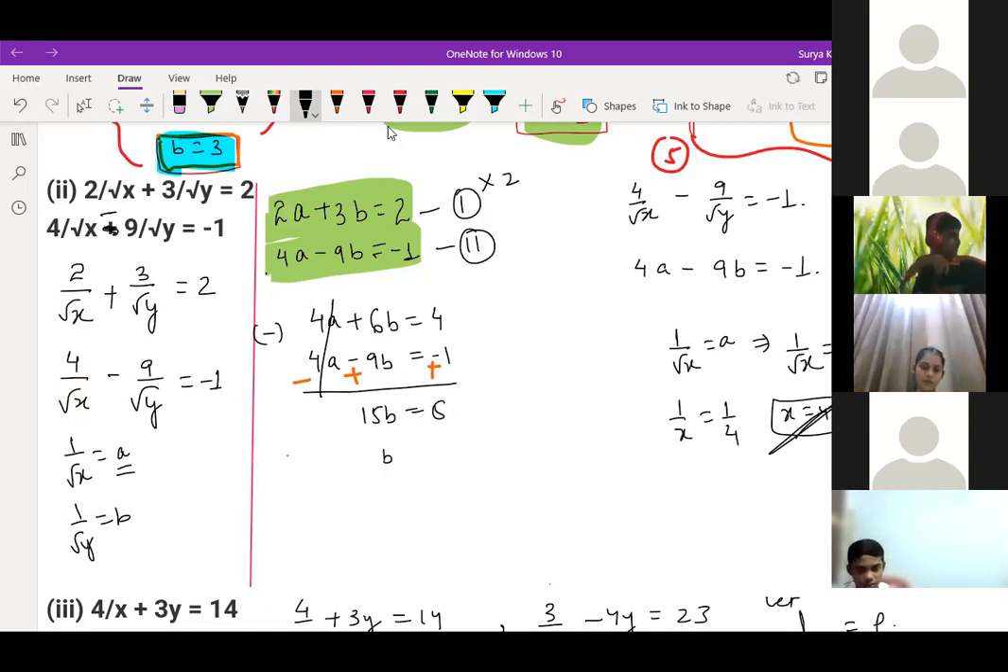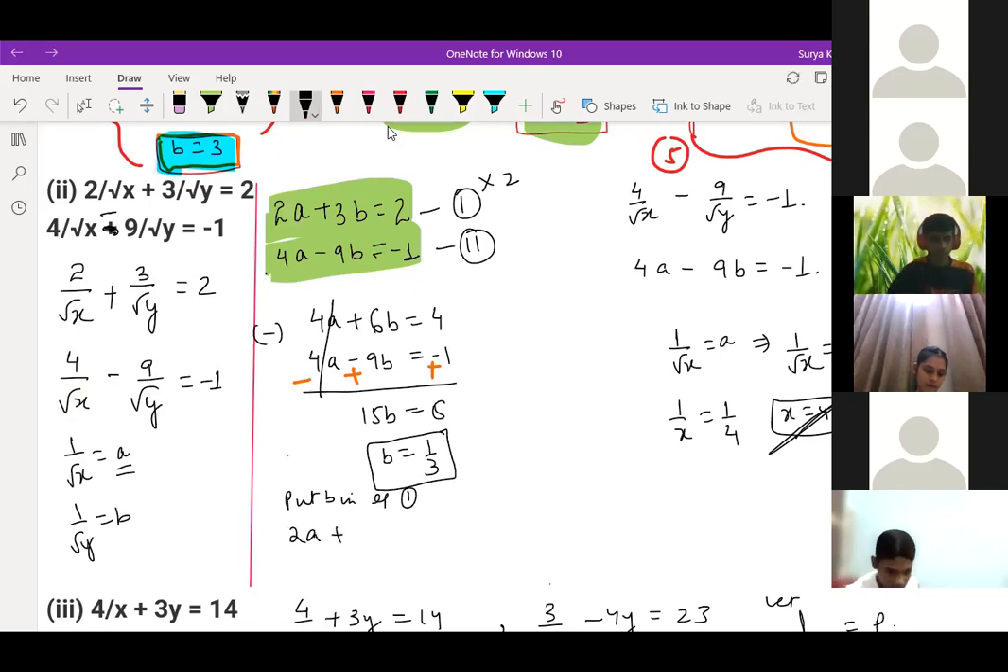So b is equal to 1 by 3. Drishi, you got b is equal to 1 by 3? Yes, sir. Okay. Now b you put anywhere you want, either in a or b equation. So put it in the first equation. So 2a plus 3 into 1 by 3, which is 1, is equal to 2. So 2a is equal to 1. Then a is equal to half you are getting, Rishi.